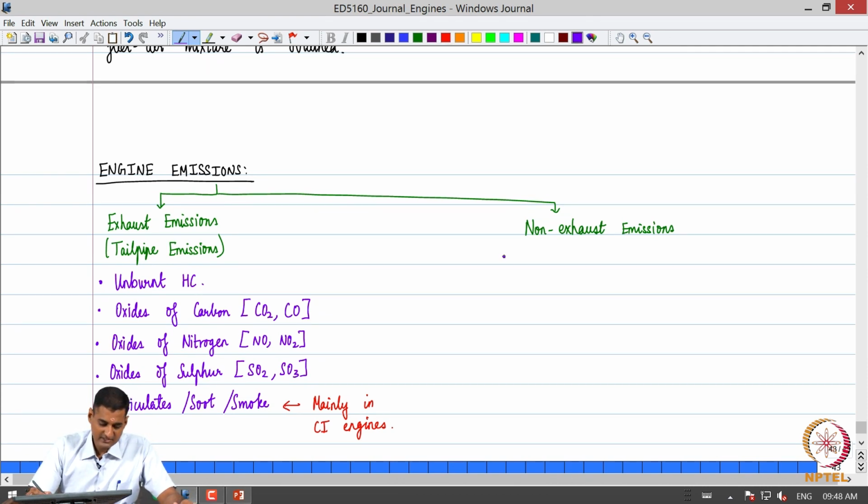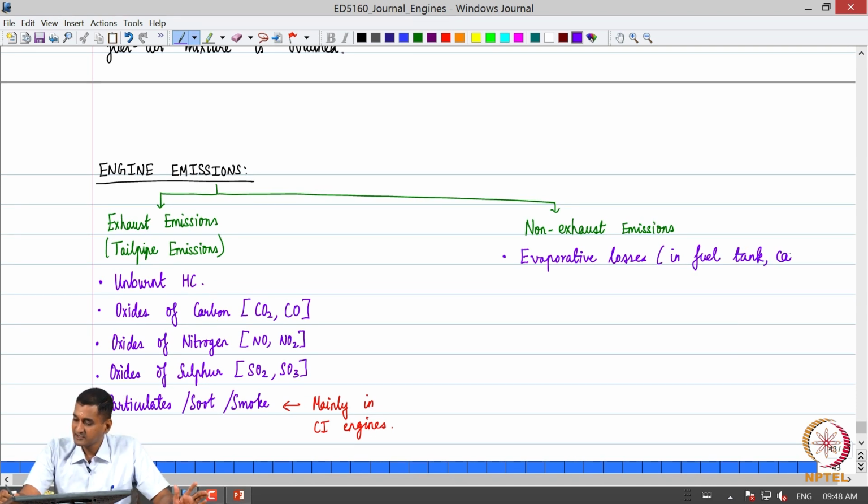Non-exhaust emissions particularly are unburnt hydrocarbons, that is the fuel which escapes without getting combusted. So, we can have evaporative losses in the fuel tank. If you use a carburetor, there are evaporative losses in a carburetor, etc. So, we can have the fuel evaporating, and that is a loss. Then we can have what is also called crankcase blow-by.